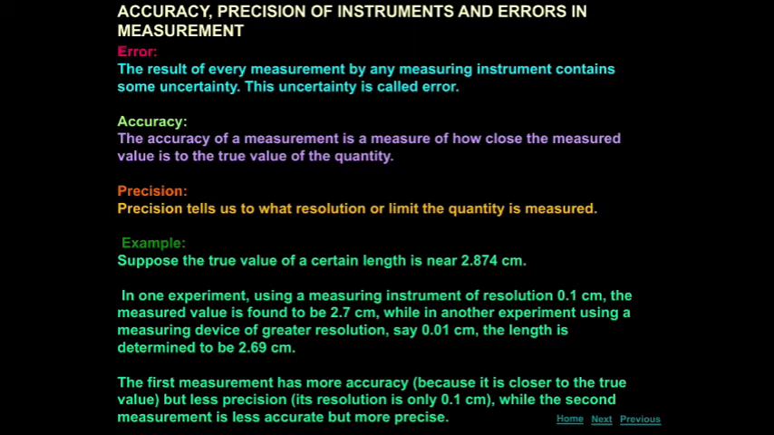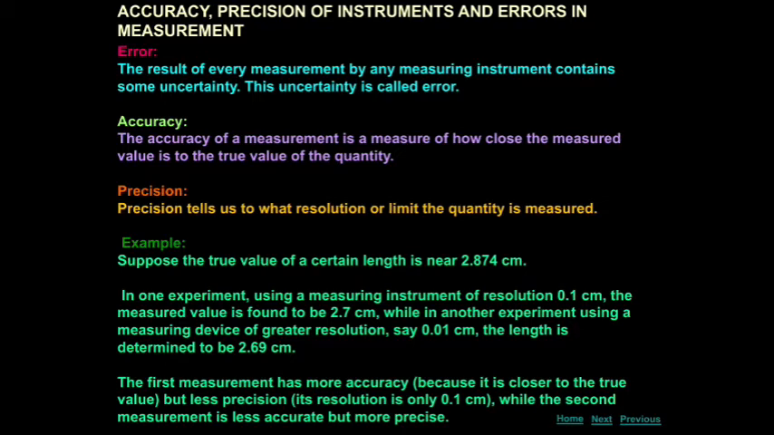The accuracy of measurement is a measure of how close the measured value is to the true value of the quantity. Already ஒரு true value இருக்கு.